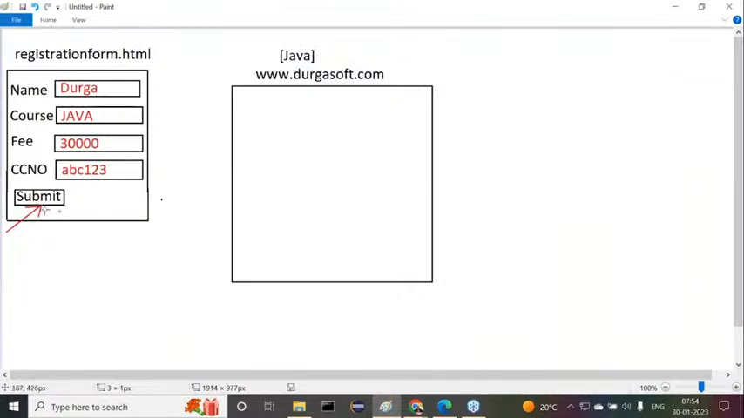All of you observe carefully. When we click on the submit button, automatically a request will come to durgasoft.com, along with the user provided data. Now what is the job of durgasoft.com? It has to take the data, then it has to complete the course registration process. Then finally it has to give some acknowledgement. What is that acknowledgement? At the end, it has to provide some information to the user.